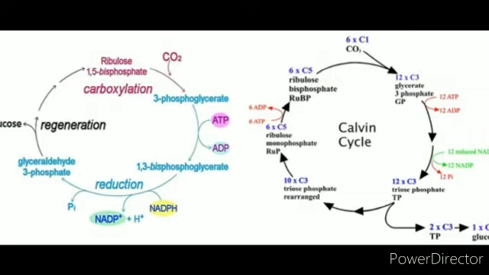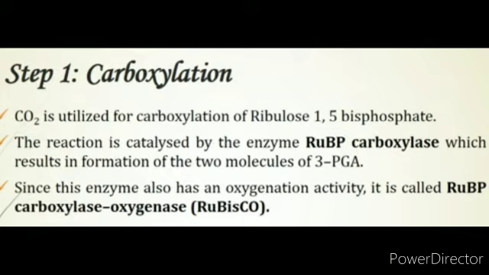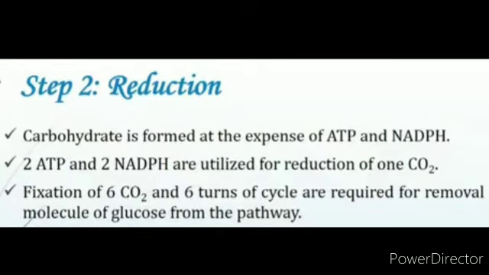3-PGA, phosphoglyceric acid. Since this enzyme also has an oxygenation activity, it would be more correct to call it ribulose bisphosphate carboxylase oxygenase, or Rubisco. The second stage is the reduction.